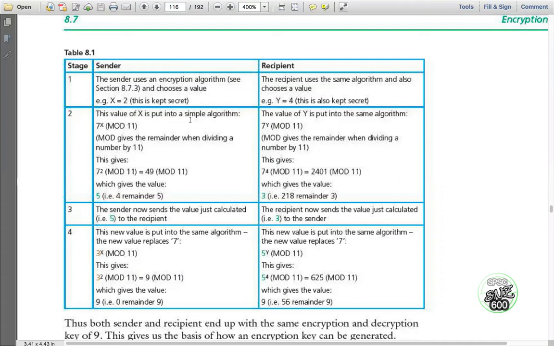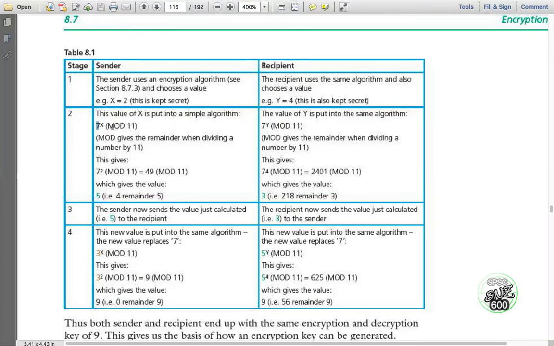This value of x is put into a simple algorithm, that is 7. The 7 is a default value used here, and the value of x is 2, so you put the power 2 here, and it will be mod 11. Mod is a function that gets the remainder.